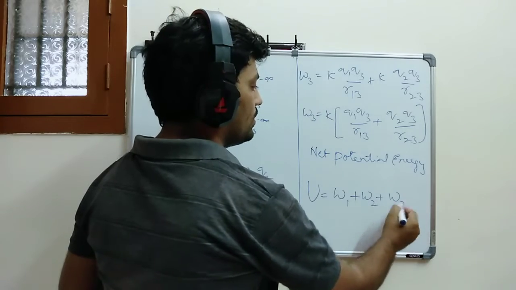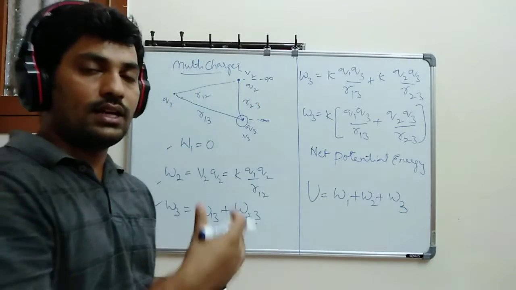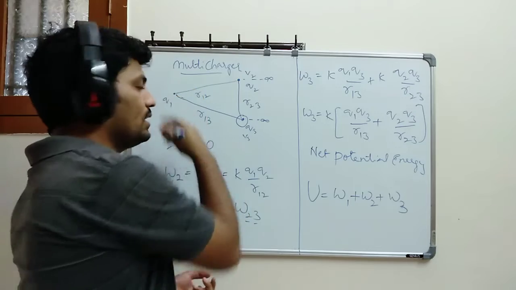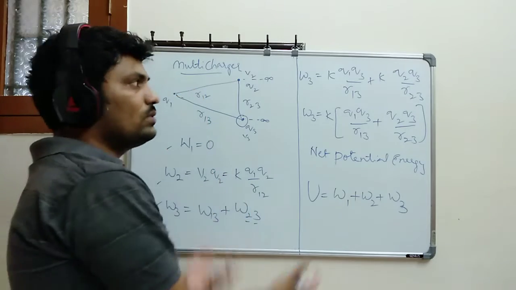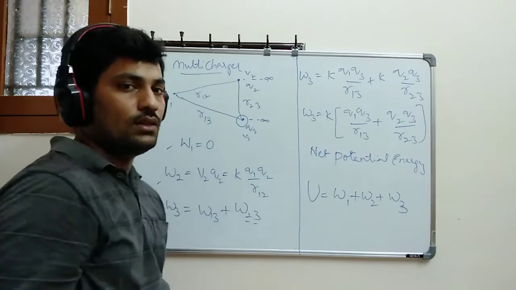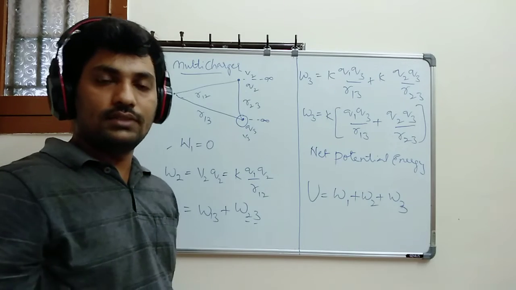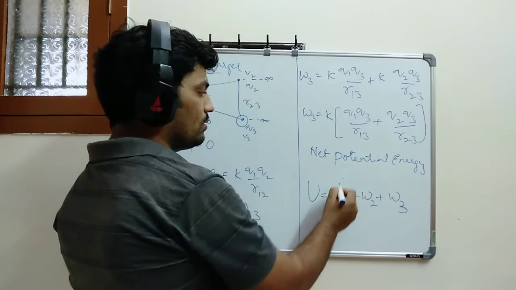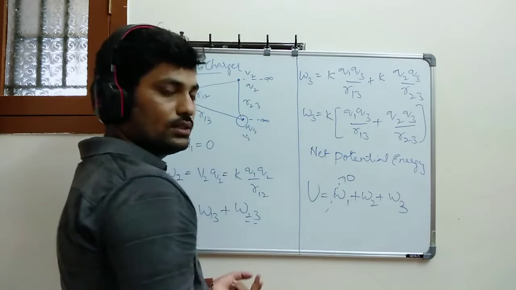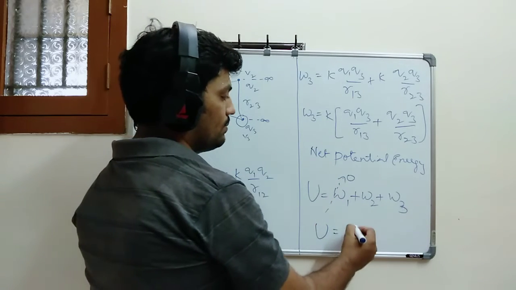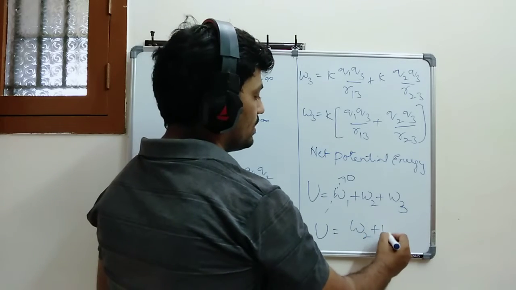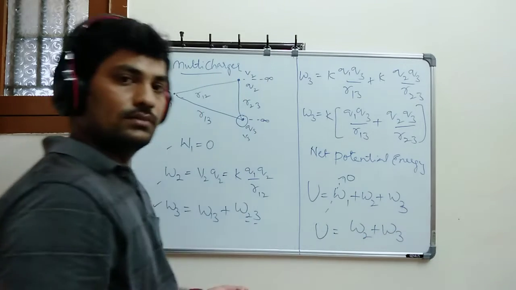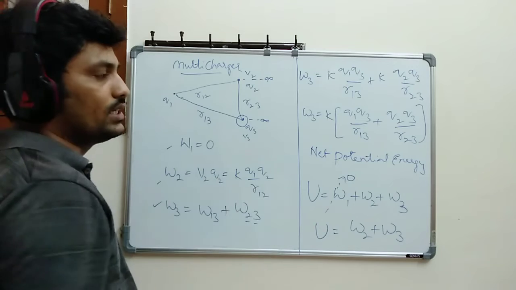I told you already, whenever I brought this first charge, there is no effect because there is no charge present on this board. Okay, then what can I write? When there is no charge present, there is no work done. So this anyhow becomes 0. This term anyhow becomes 0. So what is the net available now? W2 plus W3. Okay. So now you substitute it.